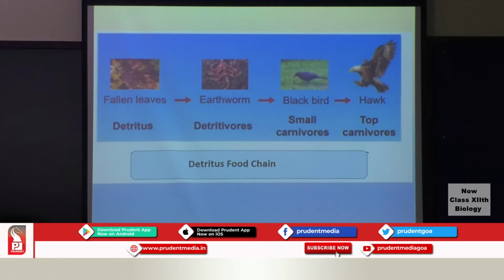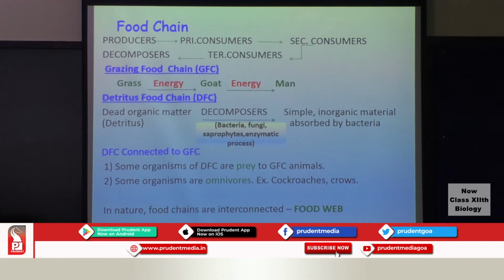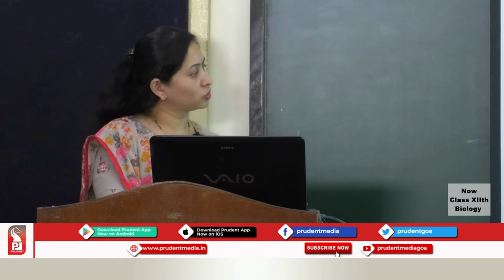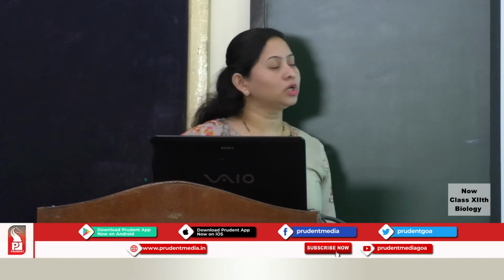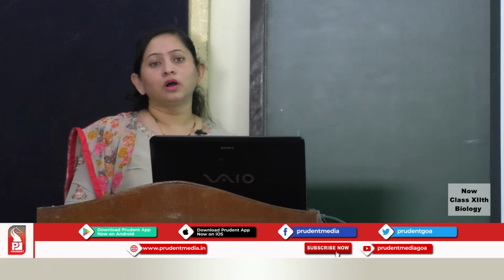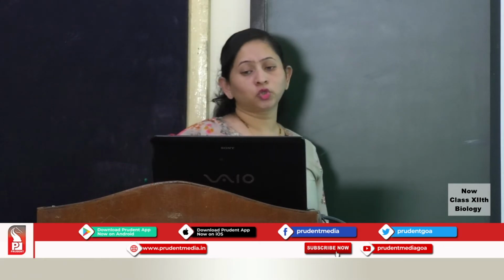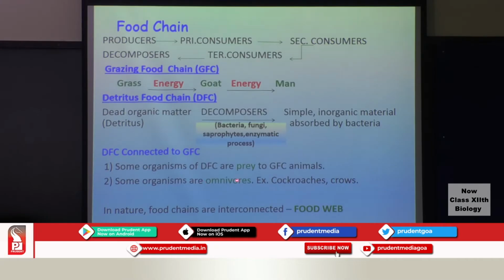Next, the detritus food chain. It will begin with the detritivores, and the energy will come from the detritus in the detritus food chain. The DFC or the detritus food chain is connected to the grazing food chain, wherein some of the organisms of the DFC are prey to the GFC, because the food chains are connected to one another. Some organisms are omnivores. For example, we have the cockroaches or the crows.